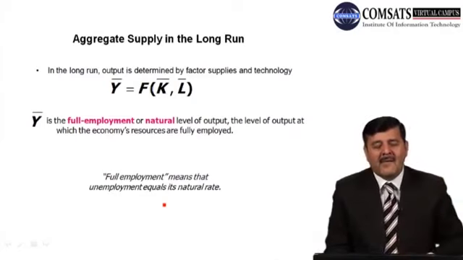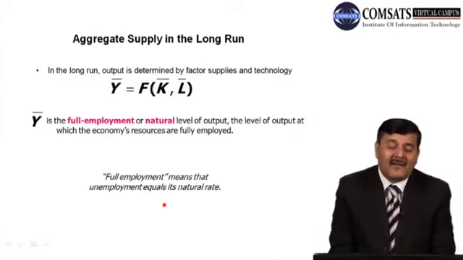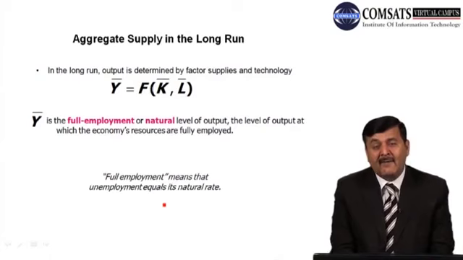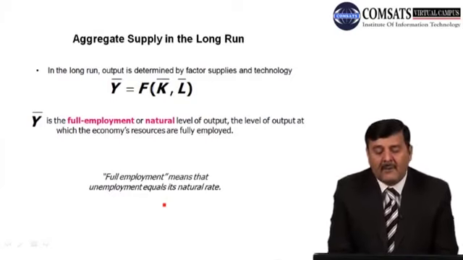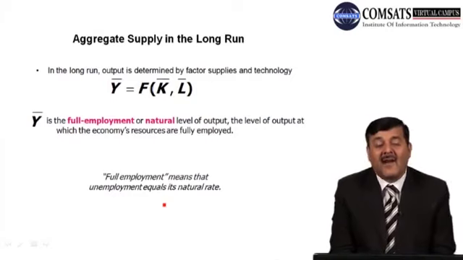Full employment means unemployment equal to its natural rate. So at this level of output we can say that there is full employment in the economy, and full employment means the unemployment level is equal to its natural rate.